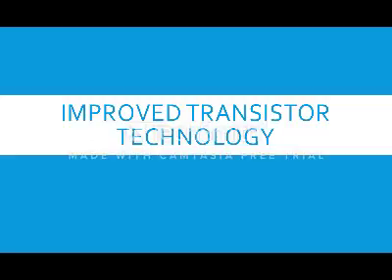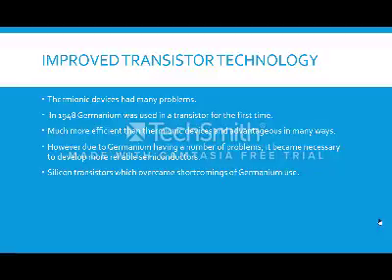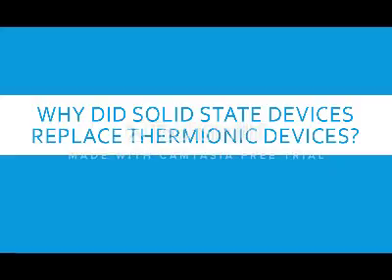Improved transistor technology. Thermionic devices had many problems. This led scientists to set out and discover new technologies. In 1948, germanium was used in the transistor for the first time. This was a major breakthrough and has led to further technological advancements itself. The transistor is small, long-lasting, and reliable. It was much more efficient than thermionic devices and advantageous in many ways. However, due to germanium having a number of problems, it became necessary to develop more reliable semiconductors. This led on to research of silicon production and eventually allowing the creation of silicon transistors, which overcame shortcomings of germanium use.